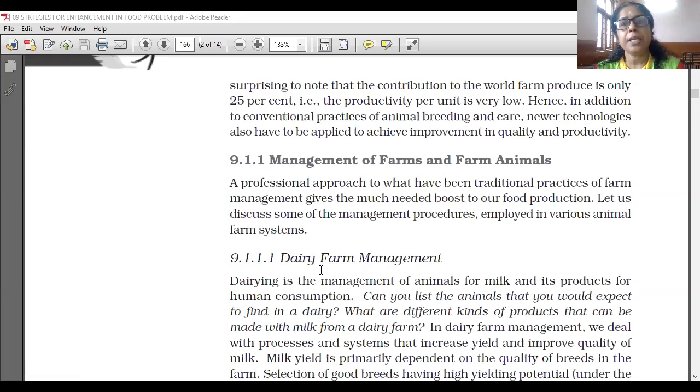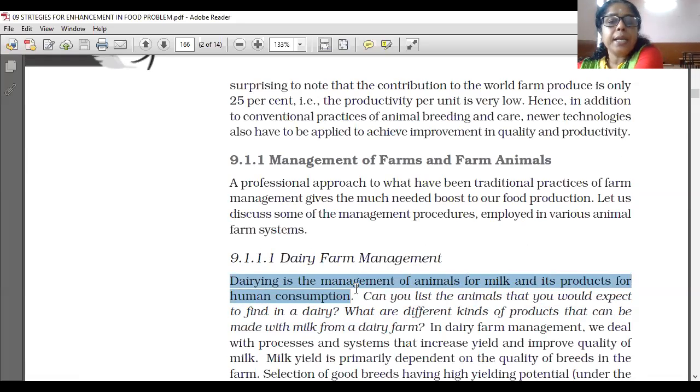First is dairy farm management. Dairying is the management of animals for milk and its products for human consumption. So what is meant by dairying? Can you list the animals that you would expect to find in a dairy? What are the different kinds of products that can be made with the milk from a dairy farm?